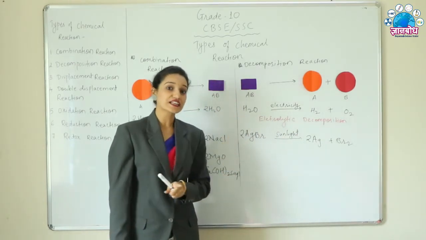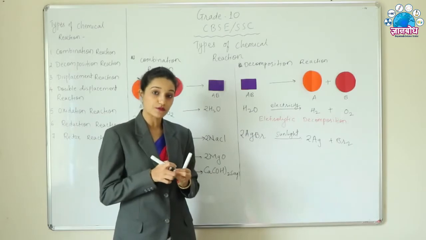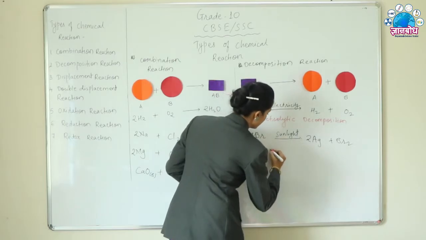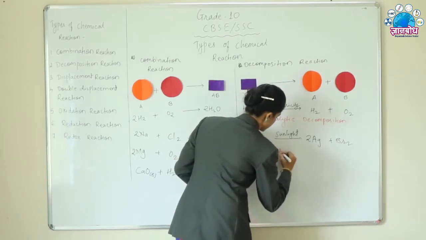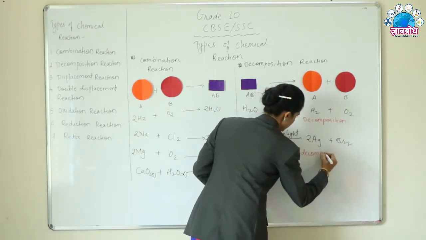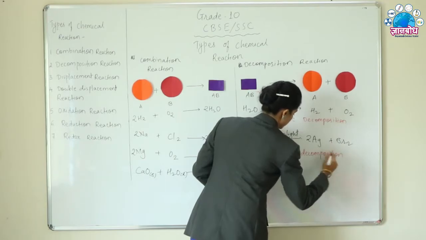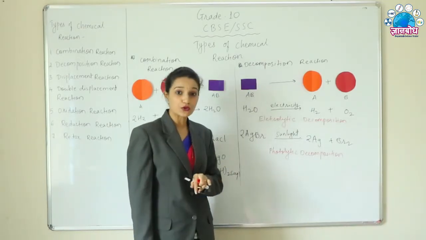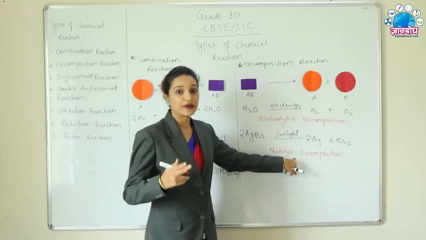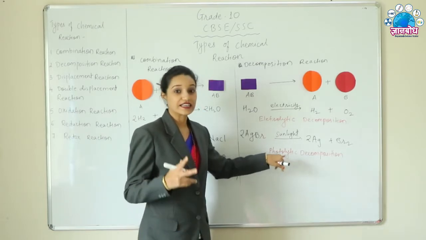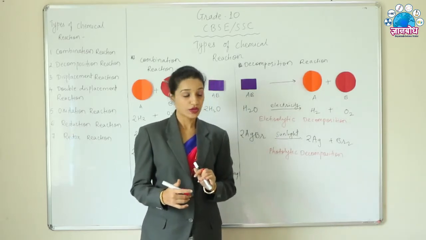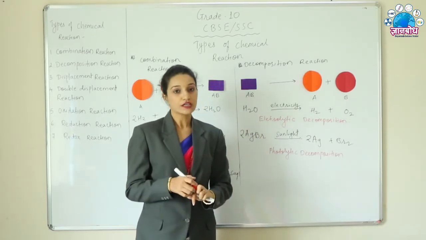Now as sunlight is responsible for this decomposition, this particular reaction is called photolytic decomposition. Why photolytic? Photo represents light and lysis means breaking down the substance. So these are two types of decomposition reaction.